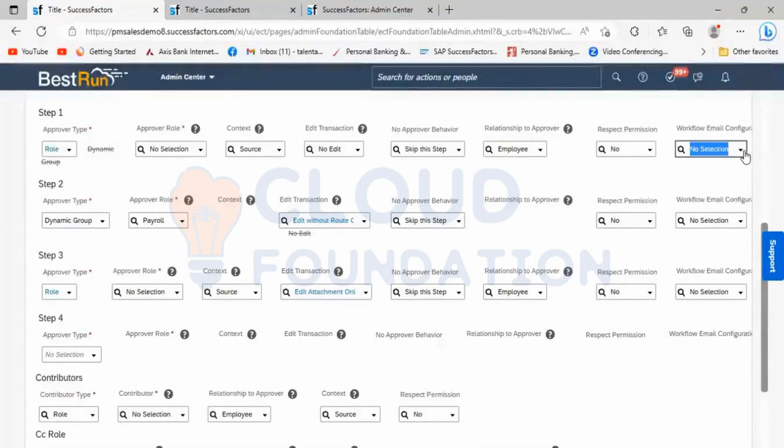But if you are selecting something from the drop-down list, then what will happen? Whatever custom workflow email notification the customer or the implementation partner has configured, that template will be sent to the approval.